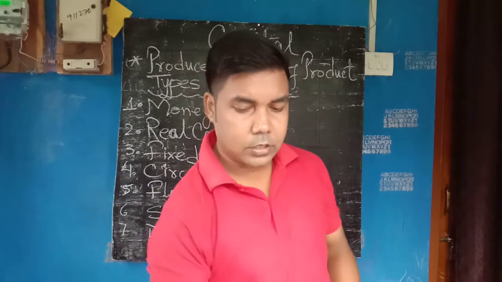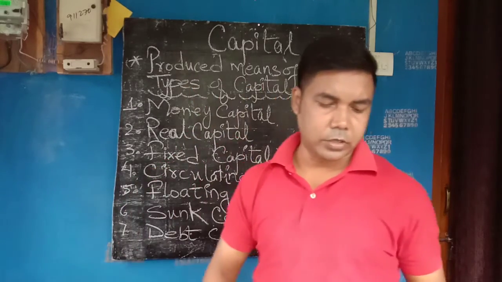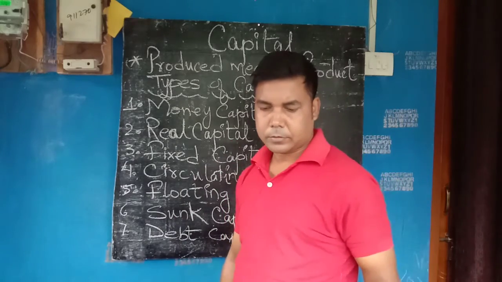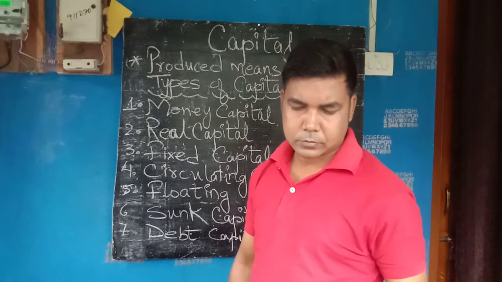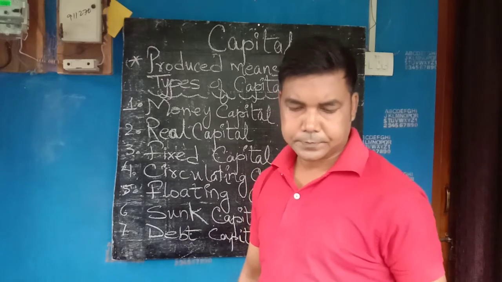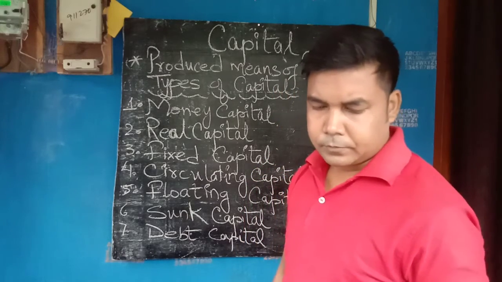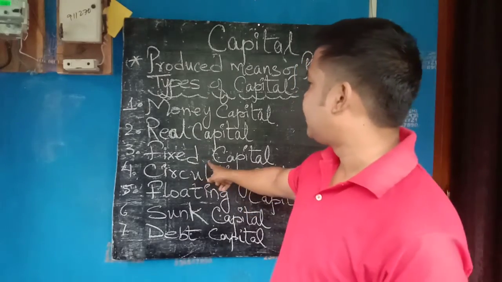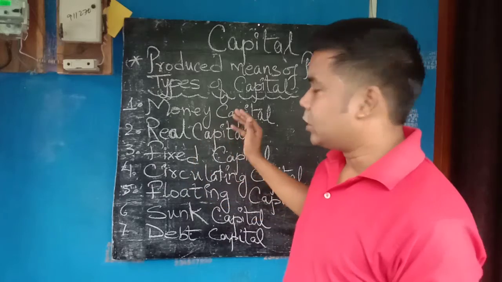Okay, next, circulating goods or circulating capital. As with fixed capital, in one place you can use those goods again and again.